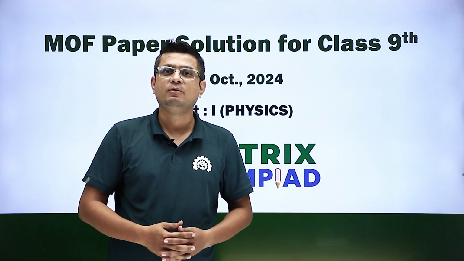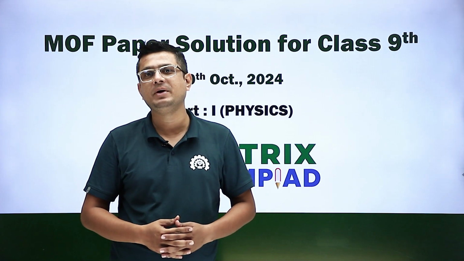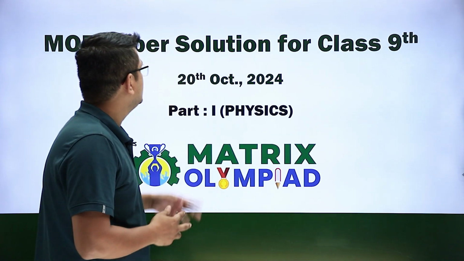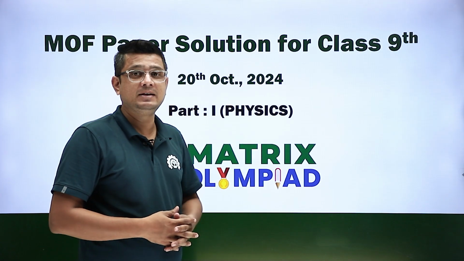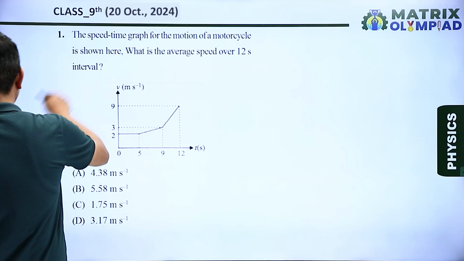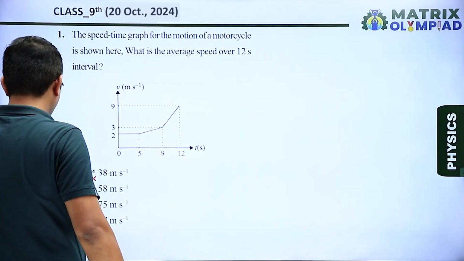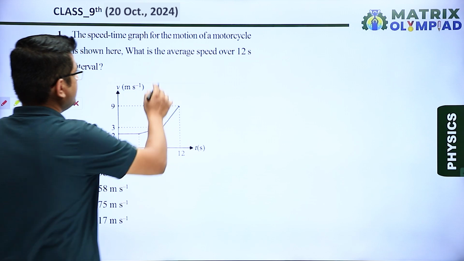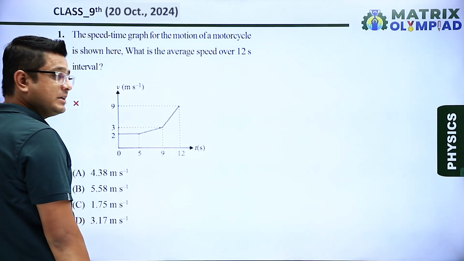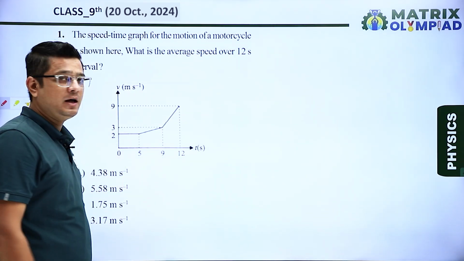Today we are here for the discussion of solutions of Matrix Olympiad paper which was held on 20 October 2024. So we'll start from class 9th and the subject is physics. First question, the speed time graph for the motion of a motorcycle is shown here. What is the average speed over 12-second interval? Okay, so we have to calculate the average speed.